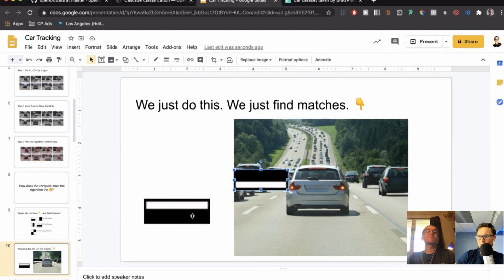Does it learn shape at the same time? How does that work? Does it know the specific shape of a car, or is it simply just black and white boxes?